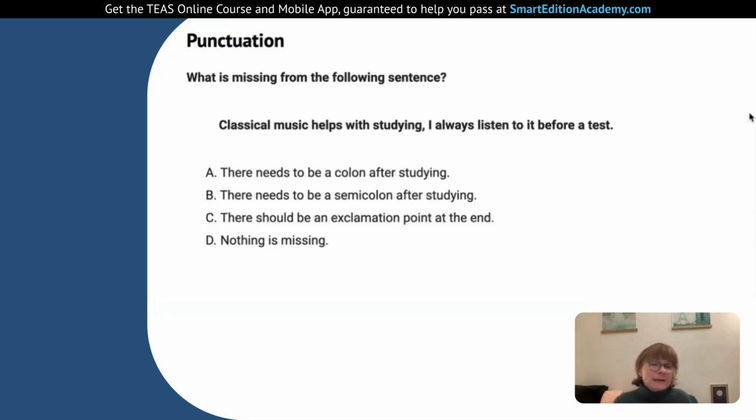If we could add something in, like for example, "Classical music helps with studying, so I always listen to it before a test," that might work, but that's not an option here. So that's why we're going to choose instead just that semicolon will be strong enough to bring those two together. And that's why we choose option B.